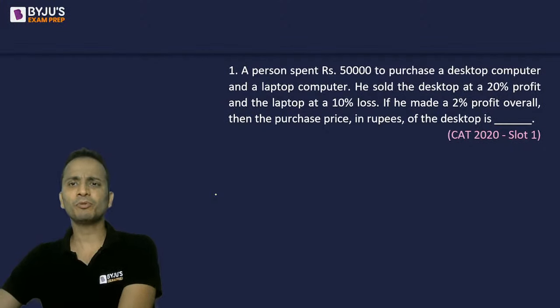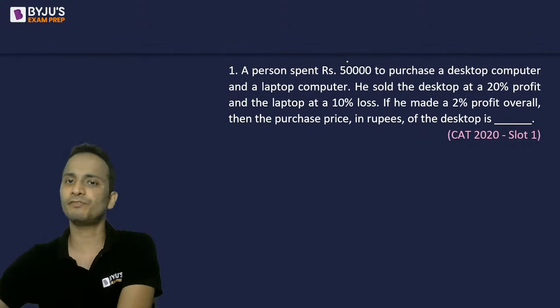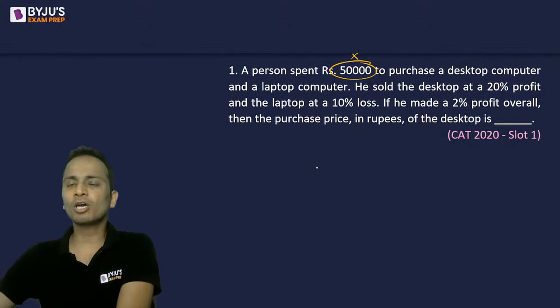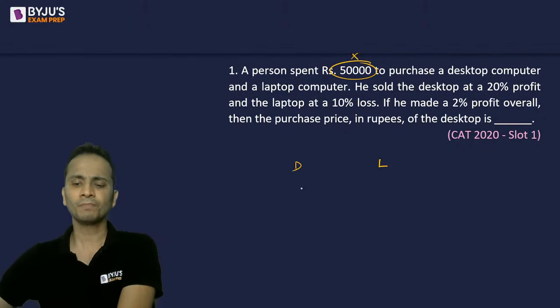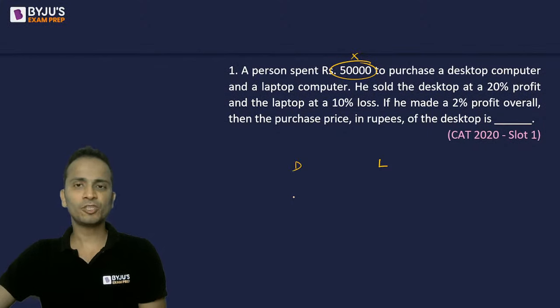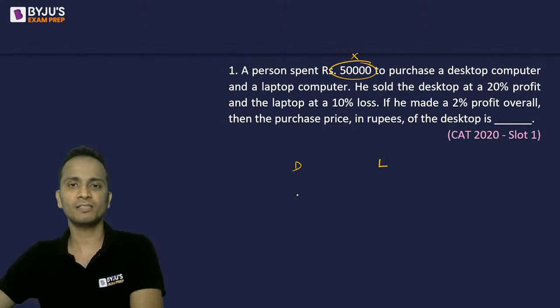Now here the person purchased two things and their combined price is 50,000. Right now just forget about this and talk about the percentage profit or loss on each of these articles. So we have two items, that's desktop and laptop. Now I'll not be using conventional technique, but I'll be using the method of mixtures and allegations to find out the final answer.